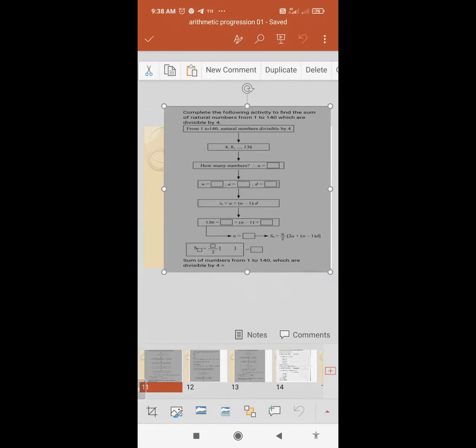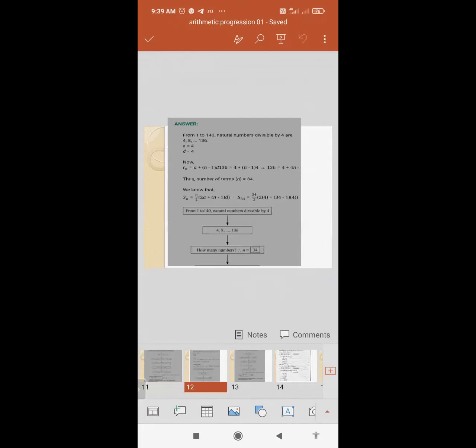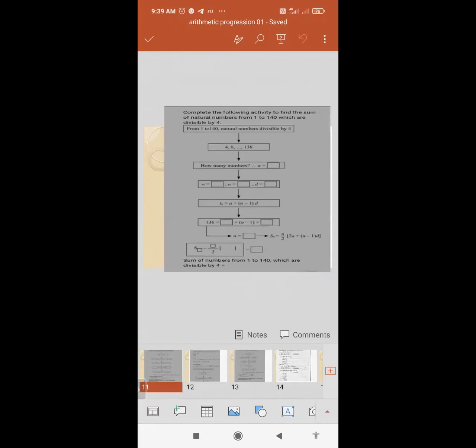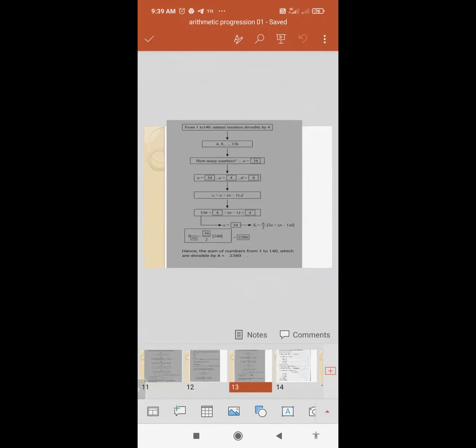Yes? So, how many numbers, that is n, how many n are there? Okay, just a second. N, what will be your n? N is 34, it is given. So n is 34, a is 4, a means first term hota hai, d is common difference, you will see 4 ka difference d.